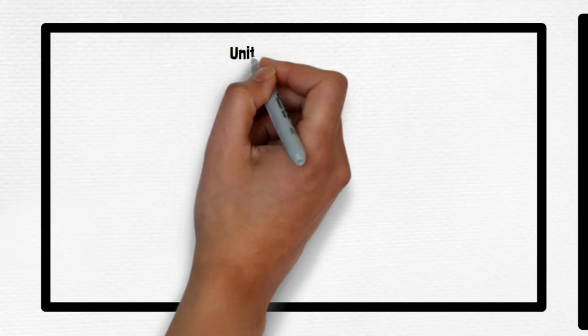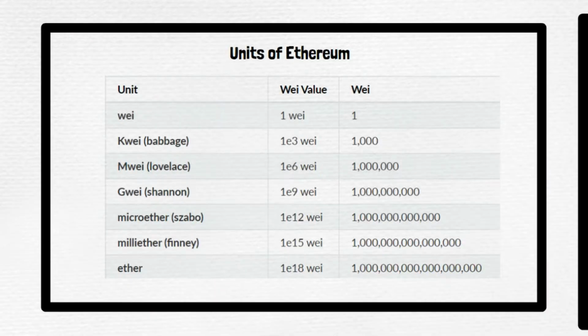But before that, let's see that there is something called units of Ethereum. If we can see, 10 to the power of 18 wei is equal to 1 ether. Here we see different units of ether. Just like 1 kg has grams, milligrams, and so on, like 1 liter has 1 ml and half liter, different units, right? Similarly, the smallest unit of ether is called wei. Then we have kilowei, mwei, gwei, micro ether, milli ether, ether. Overall, you can see how many wei together combine into the different units. So 1 wei is equal to 1 wei.